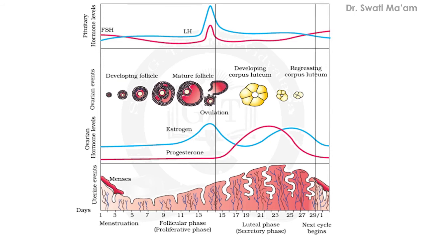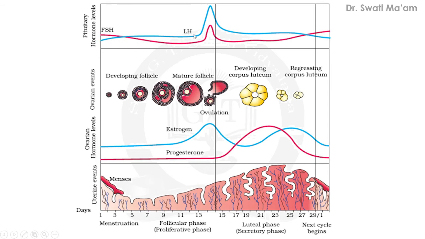Let us understand the same topic, the menstrual cycle, on the basis of this chart. Sometimes many questions can be asked on the basis of this chart. So what does this chart imply? Let us see. The upper portion of this chart shows the pituitary hormone levels. Two hormones are released. We have right now observed the gonadotropins, FSH, follicle stimulating hormone, and LH, luteinizing hormone.